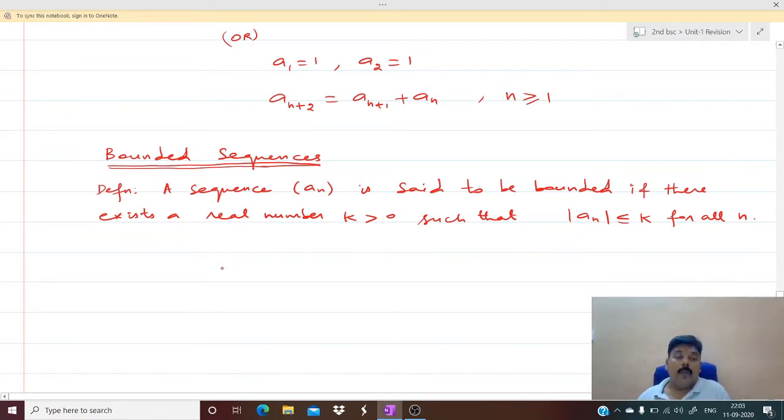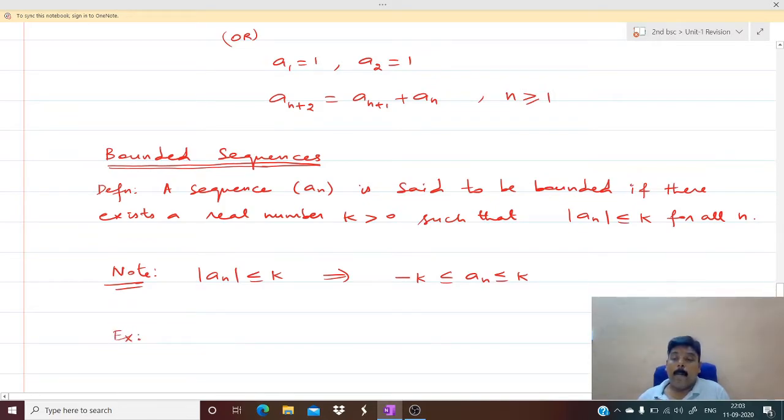Note that here mod a_n is less than or equal to k. What is the meaning of mod a_n less than or equal to k? Some students may not know this, so I am writing it. Mod a_n less than or equal to k means the value of a_n lies between minus k and plus k. So a sequence is said to be bounded if there exist two numbers such that all the elements of the sequence lie between these two. Such a sequence is called a bounded sequence.